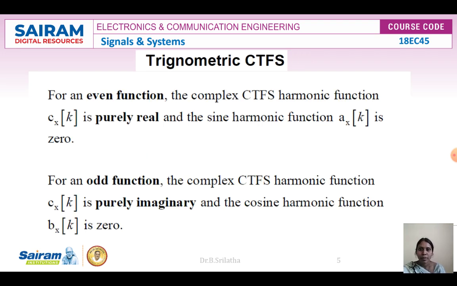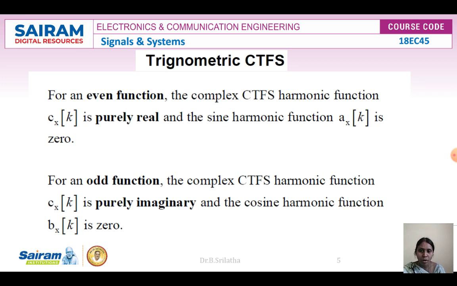Now the trigonometric continuous time Fourier series for the even function. For an even function, the complex CTFS harmonic function c of k is purely real. If it is even, the harmonic function is purely real. If you consider the sine harmonic function, for an even function we get that a of k is 0.